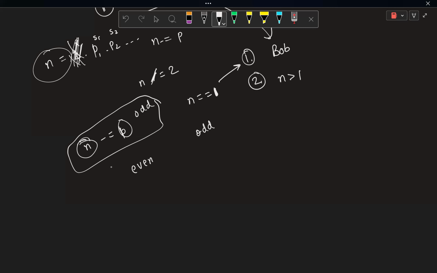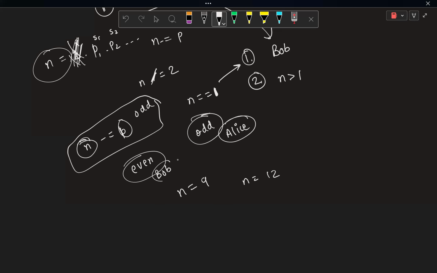You can take some examples, like what if n was equal to 9, what if n was equal to 12, and so on. In those cases, you will see that if the game is ending after an odd number of turns, it means that Alice would have played the last turn, and after that Bob failed to play the turn which Bob had to play. So Alice would be winning. But if that number was even, in that case Bob would be winning, right? So you can just keep track whether the initial number was even or odd.